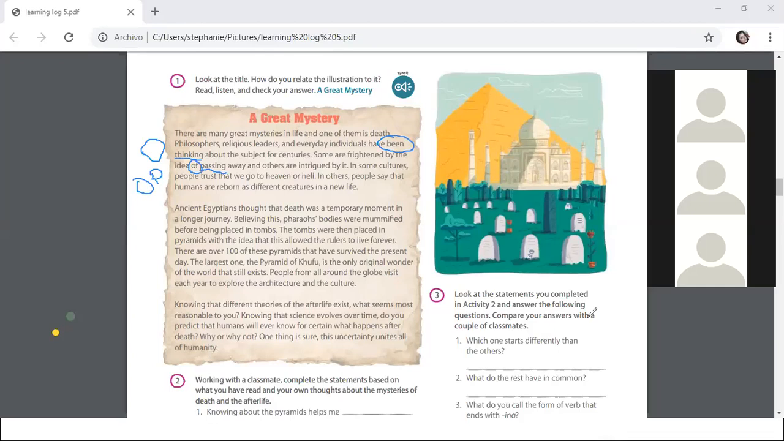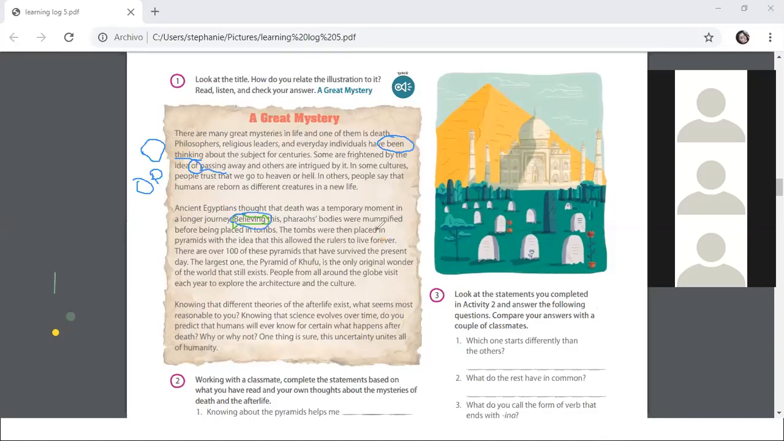People from all around the globe visit each year to explore the architecture and the culture. Okay, listen, ancient Egyptians believed that there is another life after this life. For that reason, they mummified the pharaohs. So, someone circled believing.